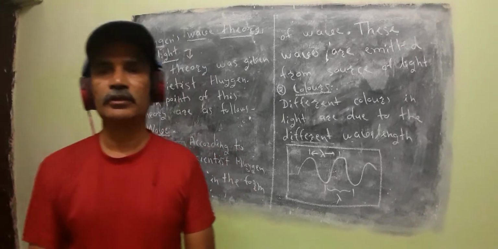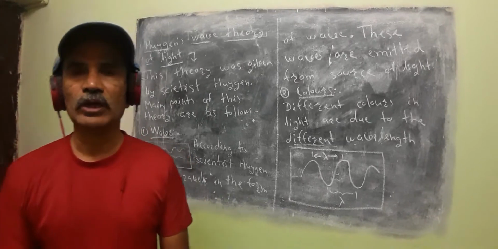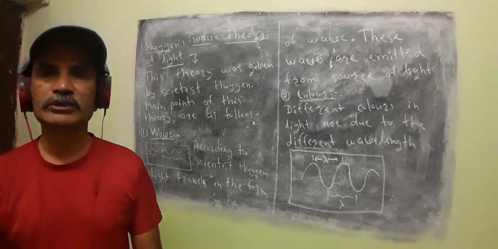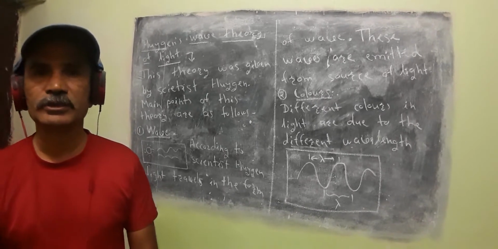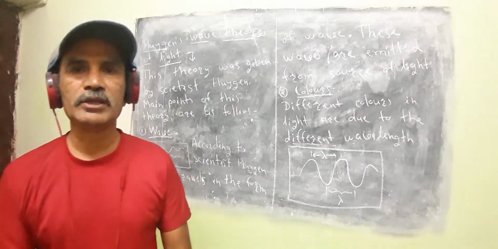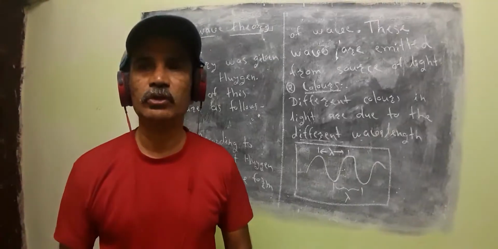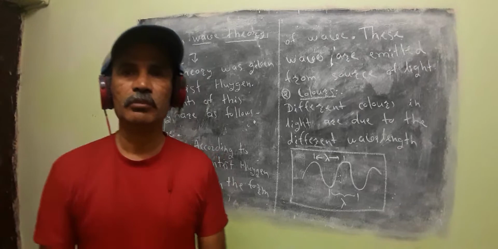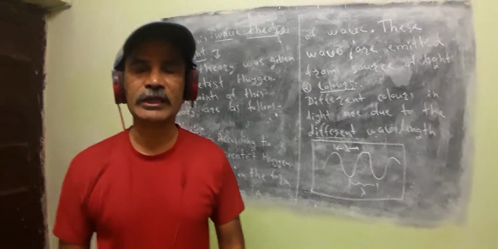Last time we have seen the concept of corpuscular theory. We have seen main points and we have seen drawbacks. We have seen the theory. Theory means the concept, imagination, thought about the light according to scientist Newton. And we have seen that because of certain drawbacks, weak points, limitations, this theory was not accepted.